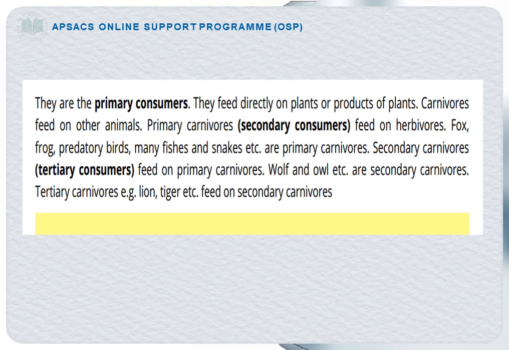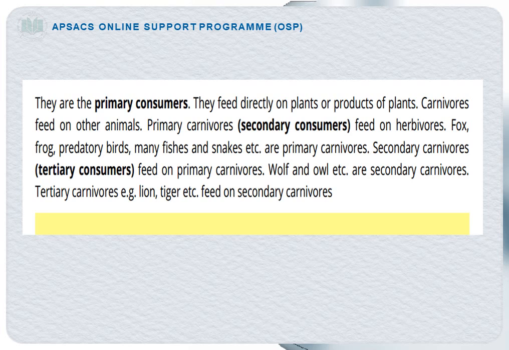Now here we will discuss the three types of carnivores, that is the primary carnivore, secondary carnivore, and the tertiary carnivore. Now coming towards the primary carnivore, they are also known as the secondary consumer because they feed on the herbivore. Examples of the primary carnivore include fox, fish, and snake, etc. Secondary carnivores are also known as the tertiary consumer and they feed upon the primary carnivore. Examples include wolf and owl.